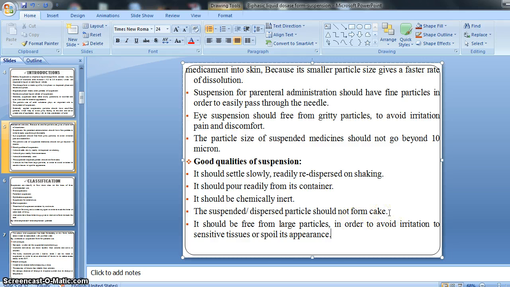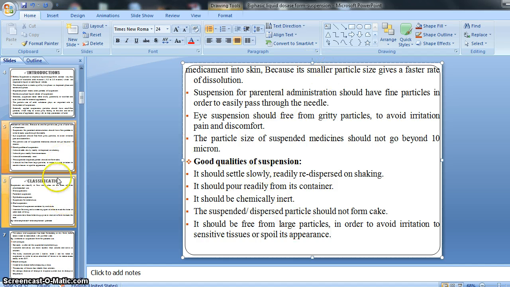Means if a suspension contains a large particle size, there is a chance of causing irritation. If we use the suspension for the eyes and it has a large particle size, it may cause irritation or discomfort to the tissues of the eyes. Also, a large particle size can spoil the appearance of the suspension.